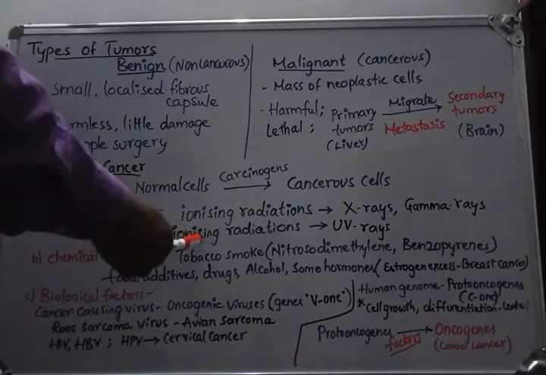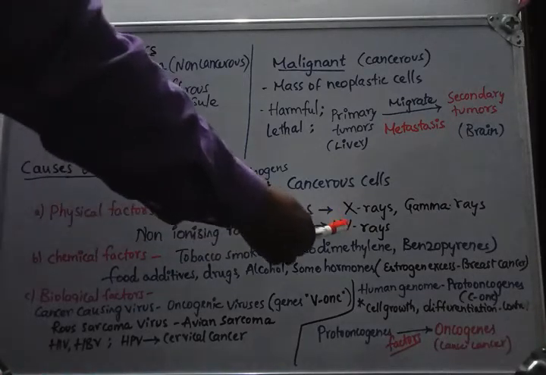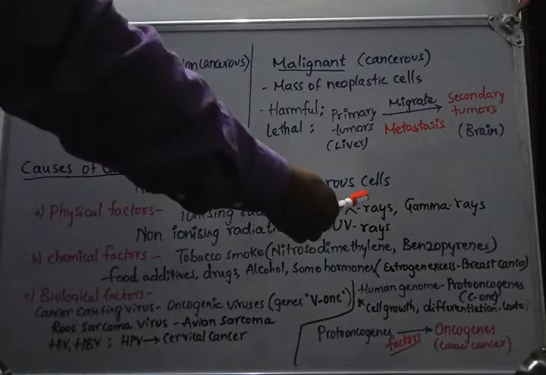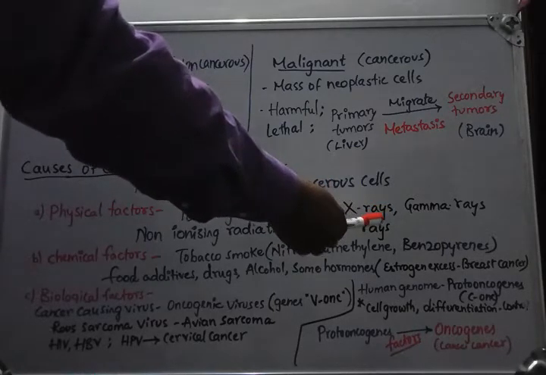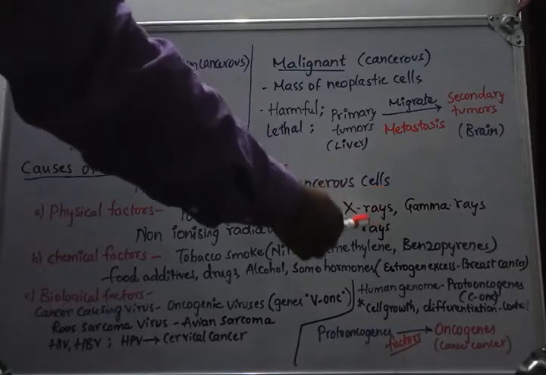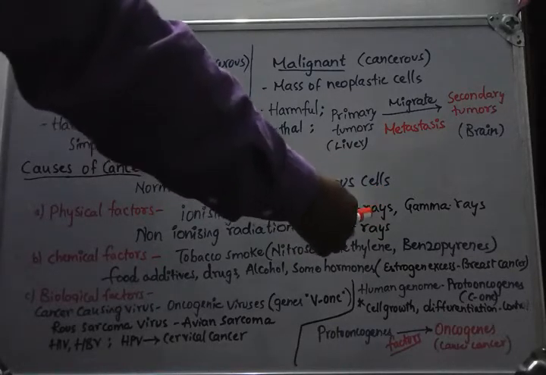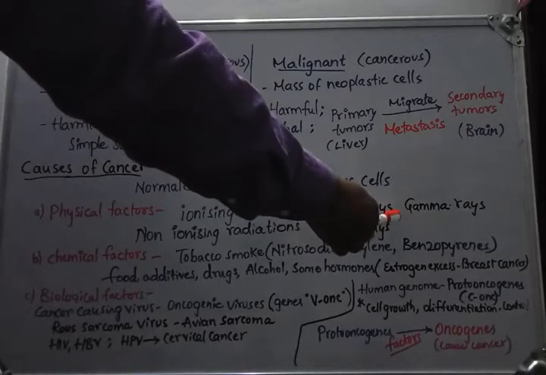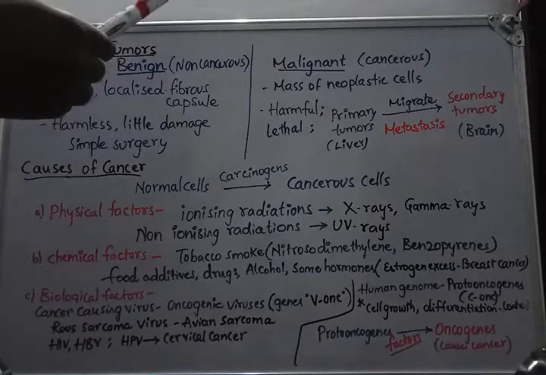Coming to the non-ionizing radiation: if UV radiation enters the cells, the DNA is damaged by causing some mutations. Okay, after the mutations, the cells are converted into neoplastic cells and cancer cells are produced.